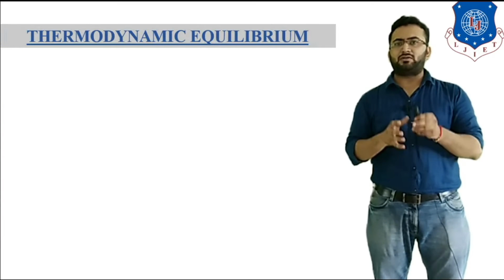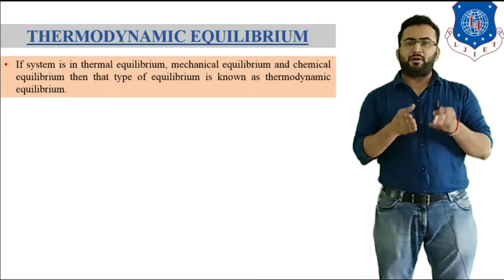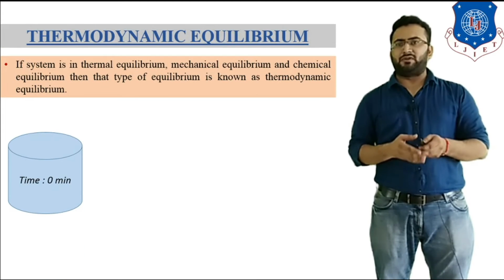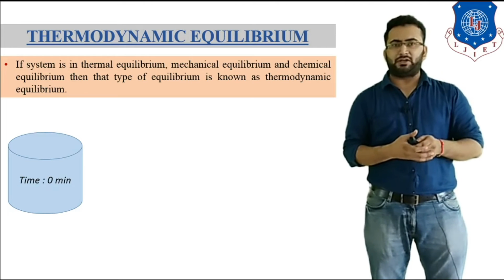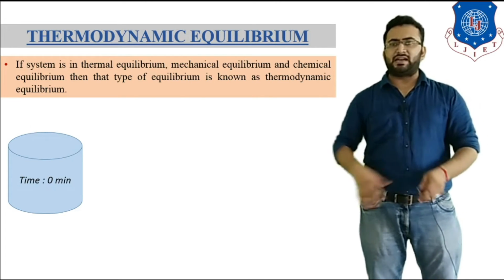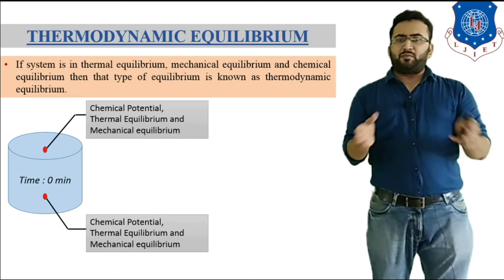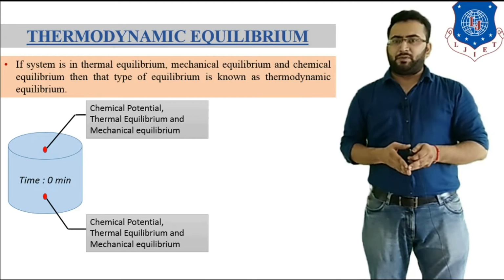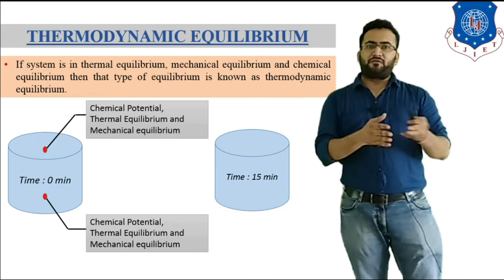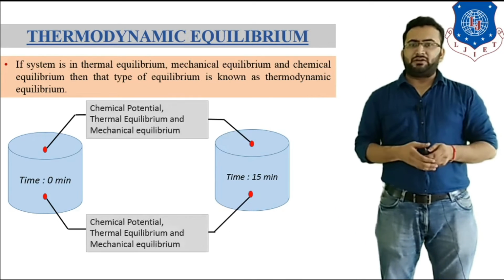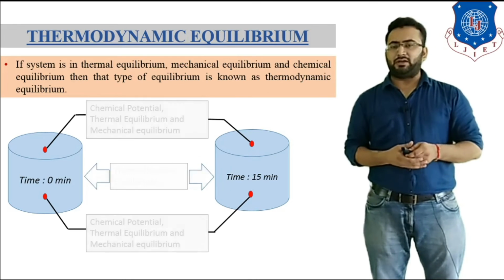Now let's talk about thermodynamic equilibrium. If a system is in thermal equilibrium, mechanical equilibrium and chemical equilibrium, then that type of equilibrium is known as a thermodynamic equilibrium. To understand this, let's consider this system. This system is in chemical equilibrium, thermal equilibrium and mechanical equilibrium. Now if we again measure the properties of this system after 15 minutes and get the same equilibrium, then we can say that this system is in thermodynamic equilibrium.